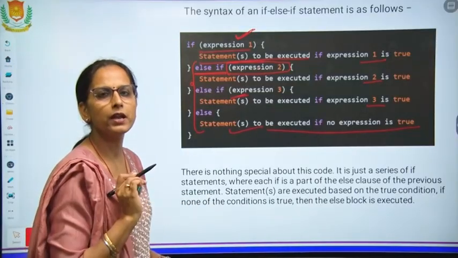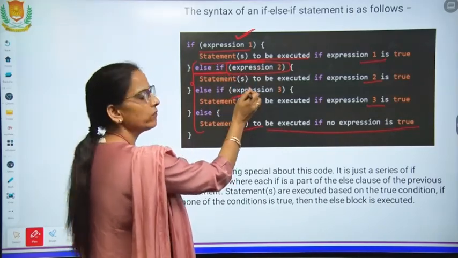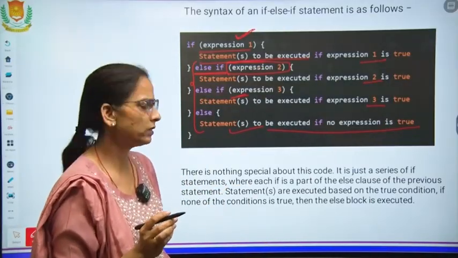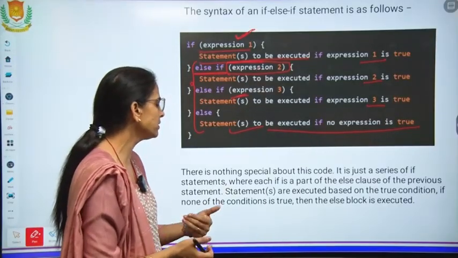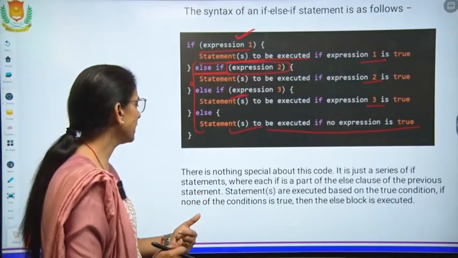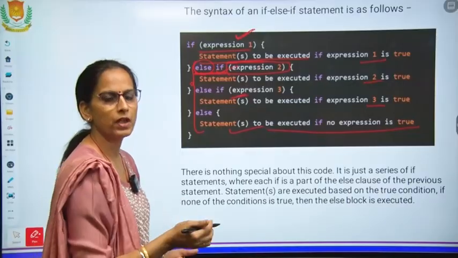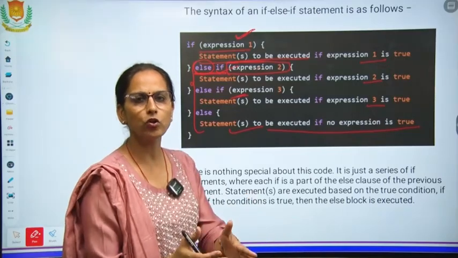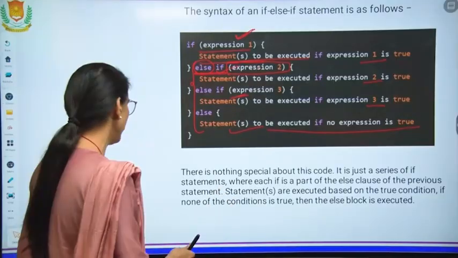So this can be called a nested if, because we have an if within an if. Within this if we have one more if, and then we have the else part. There can be multiple ifs. There is nothing special about this code. It is just a series of if statements where each if is a part of the else clause of the previous statement. In the else of every condition we have one more condition. If this is not going to happen, then maybe this can happen. If this is not going to happen, maybe another condition can happen. So this is called else if, nested if.